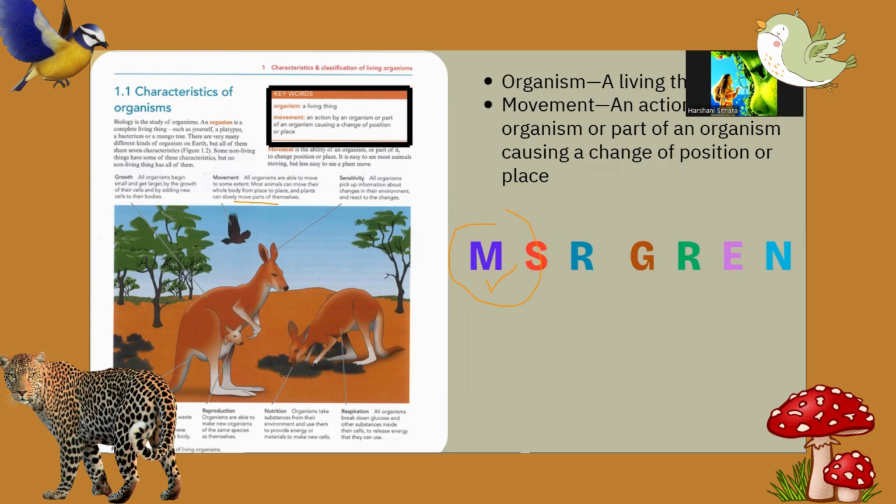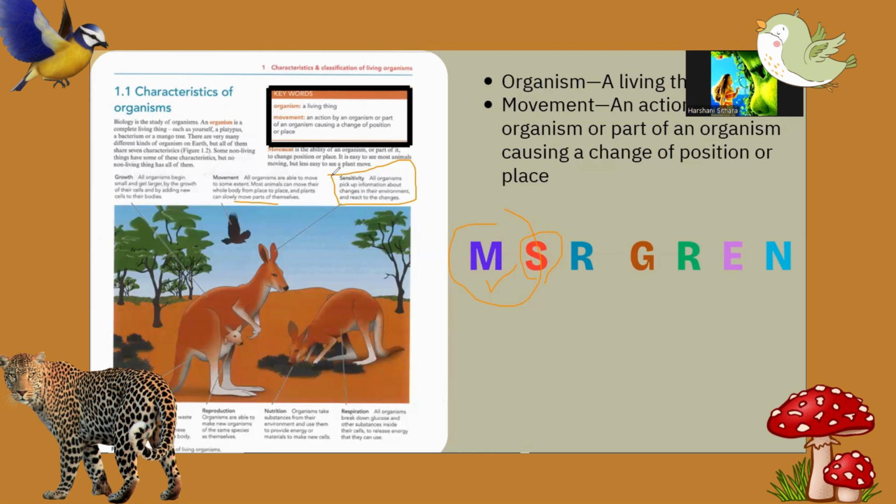The second one is S. What is S? S means sensitivity. What is sensitivity? All organisms pick up information about changes in their environment and react to the changes. We respond to some sensors, and according to that we change our movement or our motions.